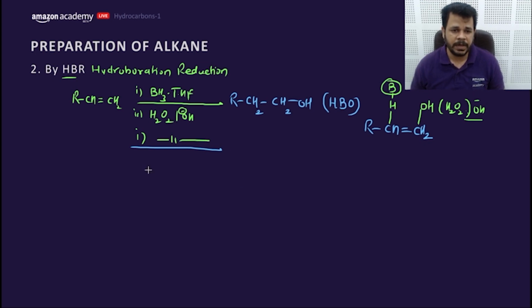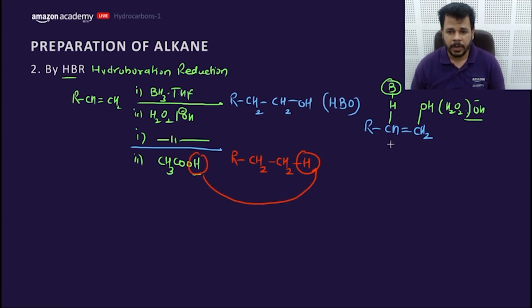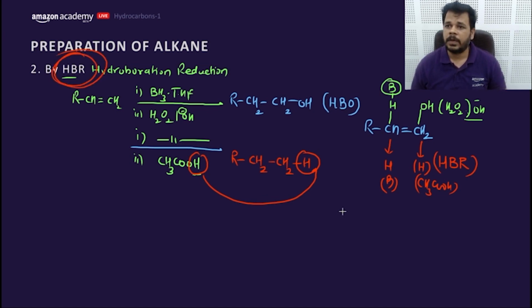The other can be asked like this. First would be same, BH3 THF. Secondly, if it is given CH3C double bond OH, or any other acid, that means the product would be RCH2CH3. This H comes from the acid. So at this position H from the boron, and at this position H from the CH3COOH. This is called hydroboration reduction, which we are talking about. Getting my point?